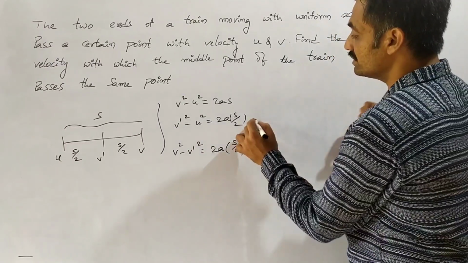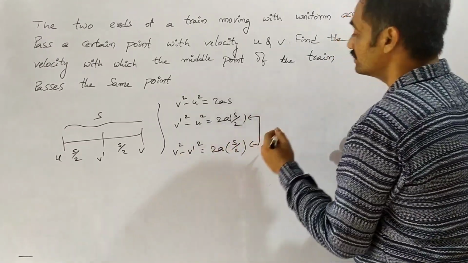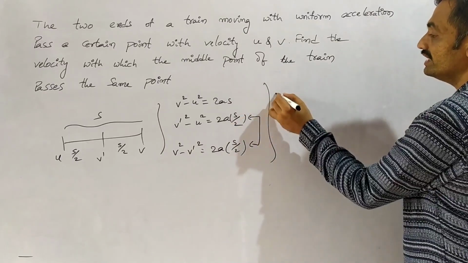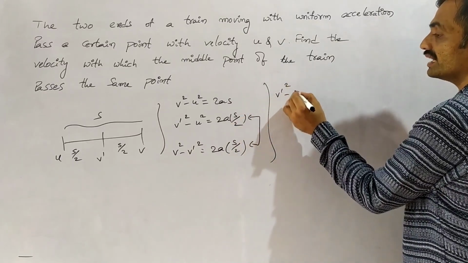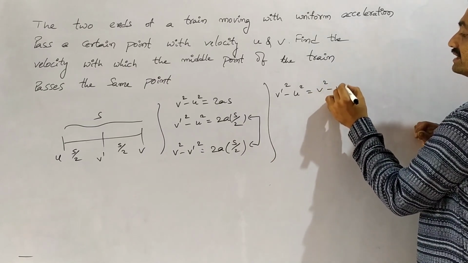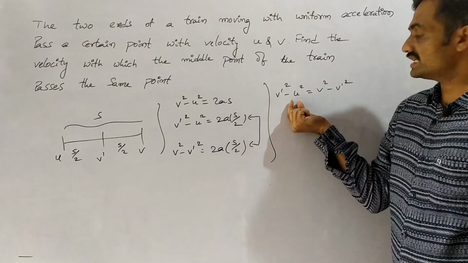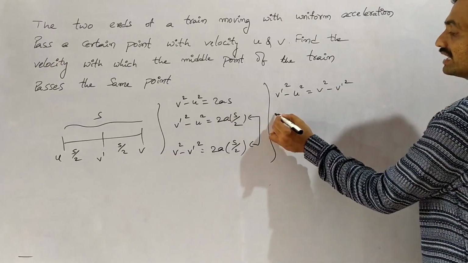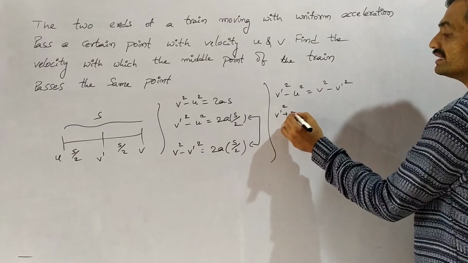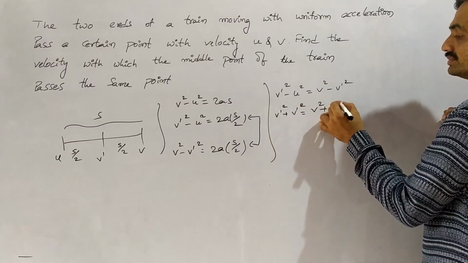Observe that these two equations are the same, so we can equate them. We have v dash square minus u square equals v square minus v dash square. If we bring this v dash square to this side and send u square to the other side, we have v dash square plus v dash square equals v square plus u square.